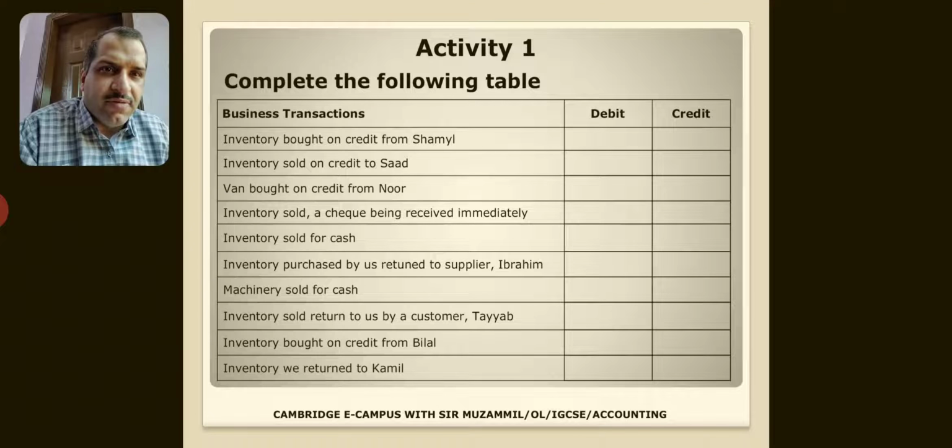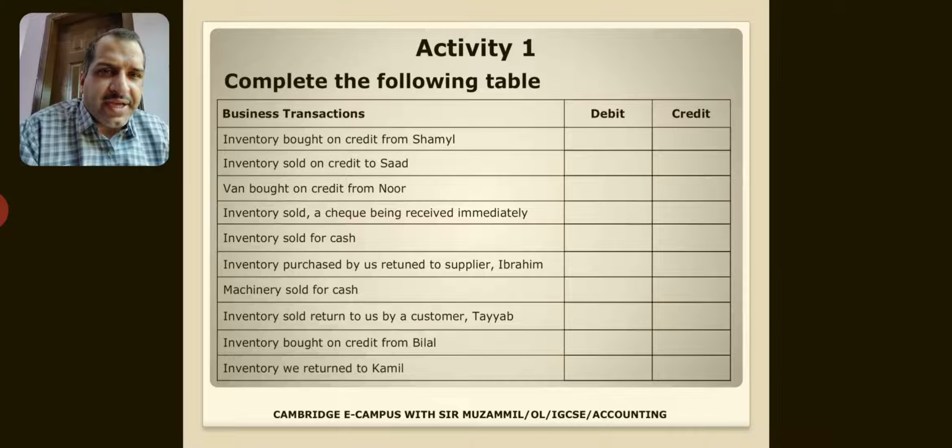Van bought on credit from Noor. You will use the word van. Here van is not inventory. So you say van debit and Noor credit. Inventory sold, a check being received immediately. So bank debit and again sales would be credit. Inventory sold for cash. Same, cash debit, sales credit. Inventory purchased by us returned to supplier Ibrahim. This is purchase return. So you say purchase returns credit and Ibrahim would be debit.